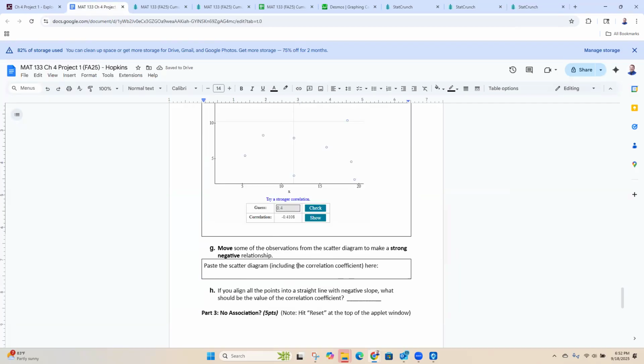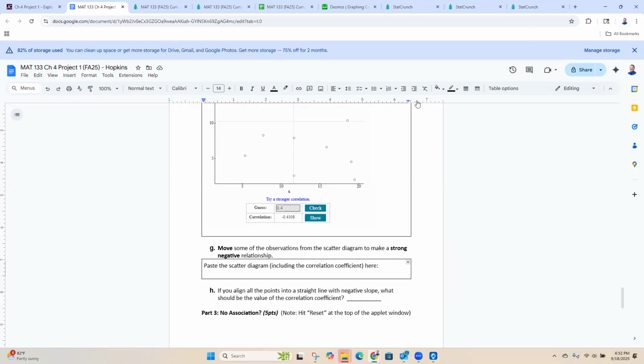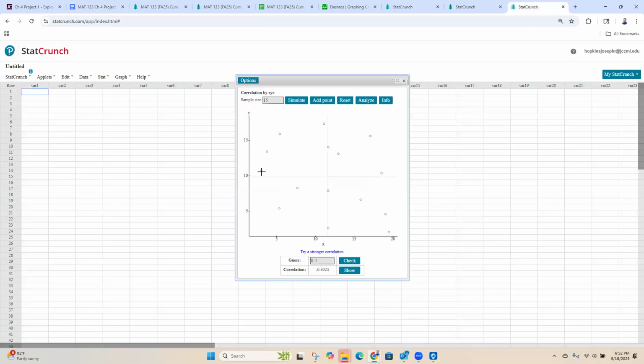Move some of the observations from the scatter diagram to make a strong negative relationship. Well, for that, we need like negative 0.9. So we just need them in a straight line, right? So we can do that. That'd be a perfect straight line.